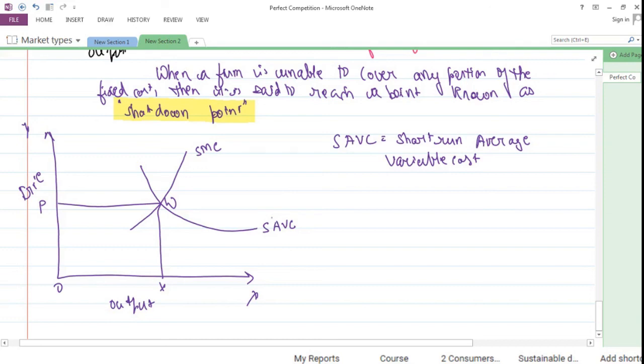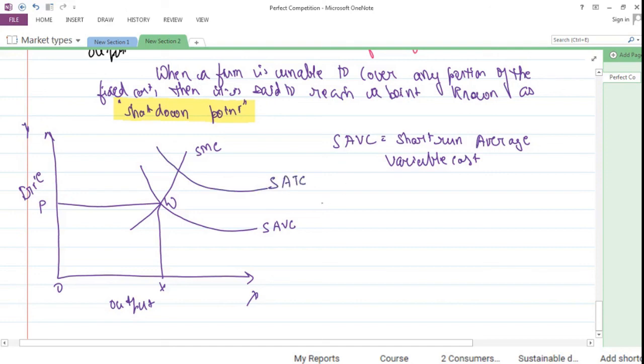I am not able to meet up in order to cover my short run average fixed cost, and so my total average cost is at this level. Short run average total cost.